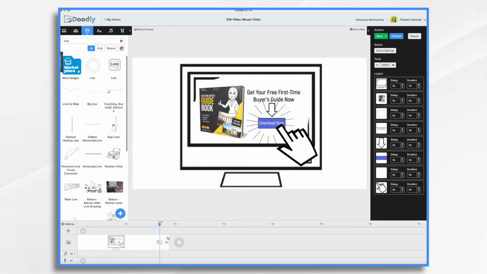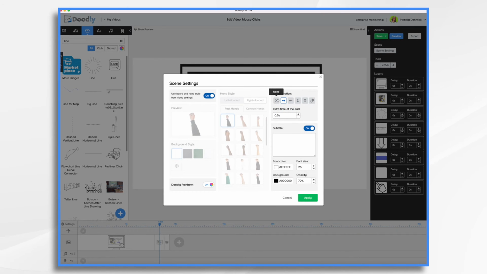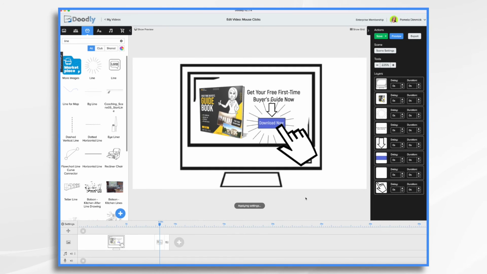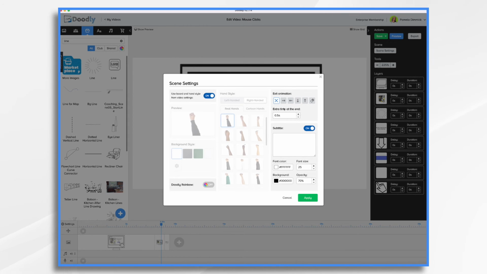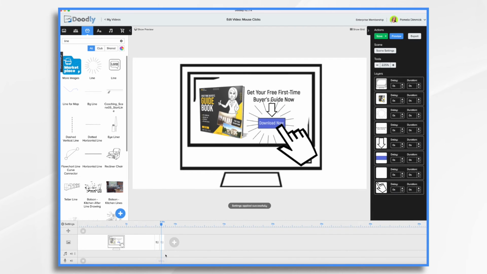And on this second one, let's make sure we don't have an animation at the end, so turn that off. That's fine. Now let's go over to this one. Turn the animation off on that one as well. Sometimes it's hard to tell which one you're in. Okay, so I'm now in the third one. And now we want to delete the little lines. And then let's make this small again.